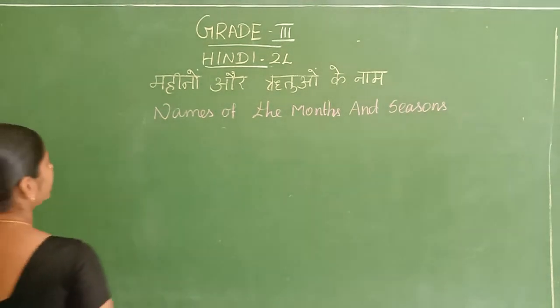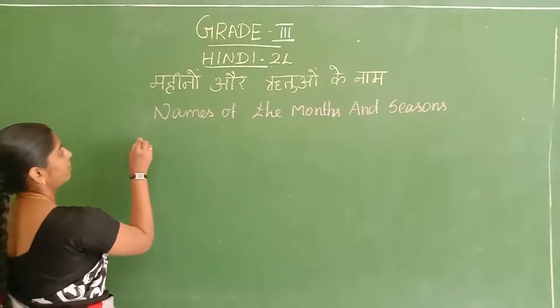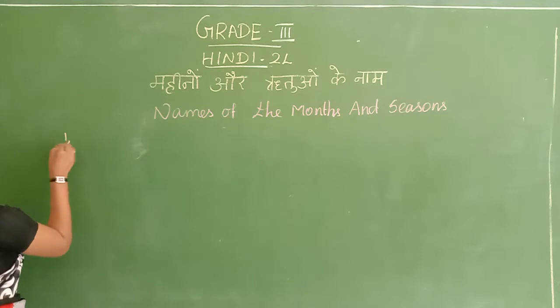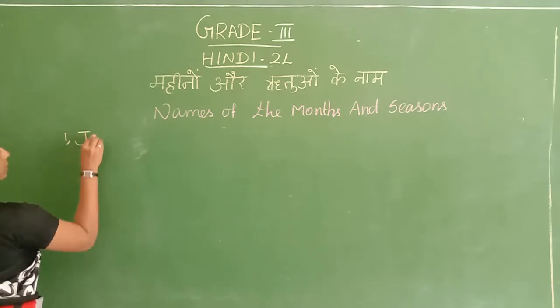Okay, what are they? One by one, we have to say. Here, January.